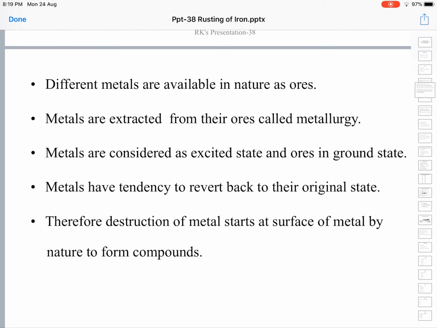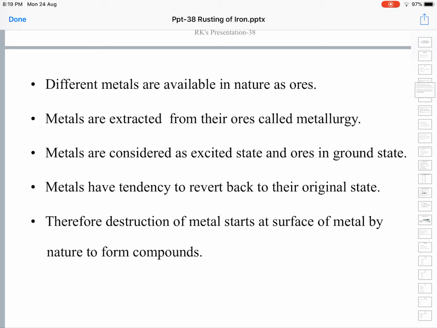All ores are nothing but minerals. They are also dug from the earth's crust, but all minerals are not ores. Ores are the minerals from which a given metal can be extracted profitably. So different metals are available in nature in the form of their ores. These metals are extracted from the ores by the process called metallurgy. We have metallurgy also in our syllabus. Next we will try to cover the chapter metallurgy.